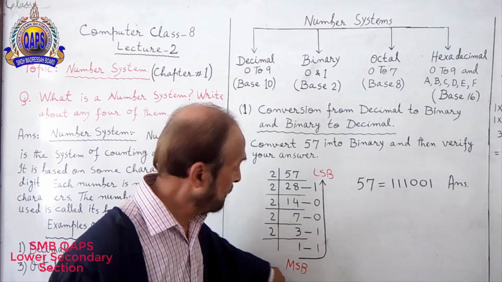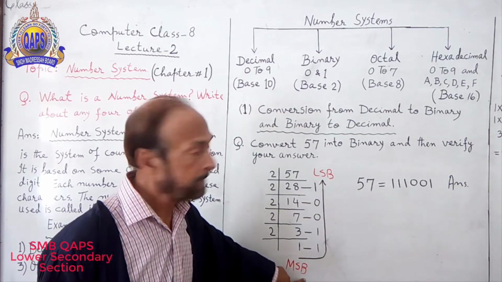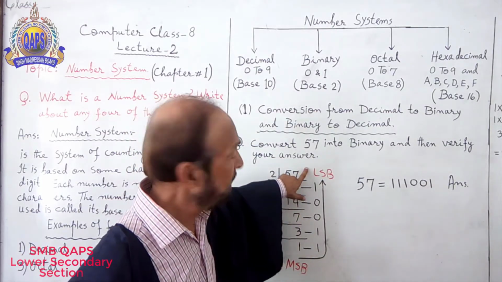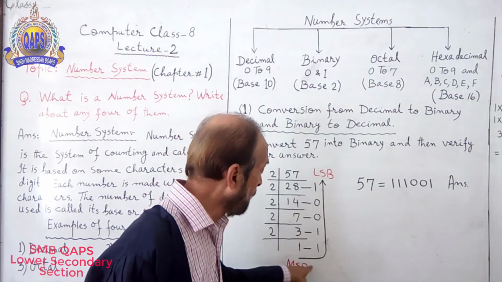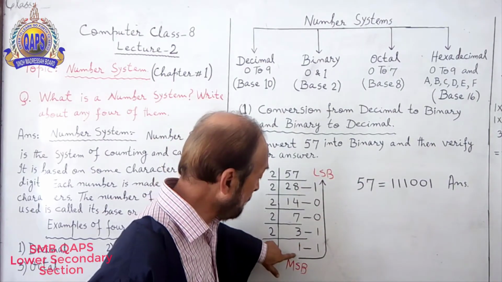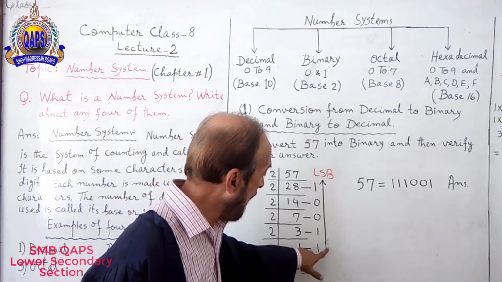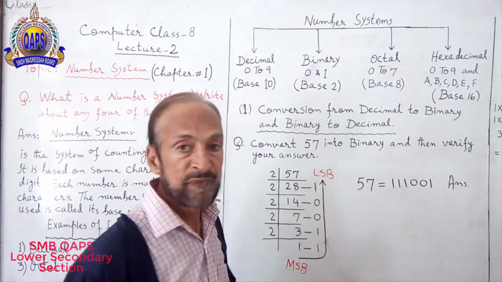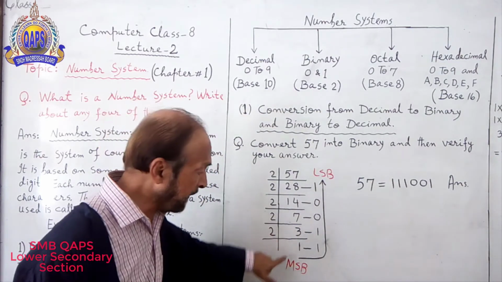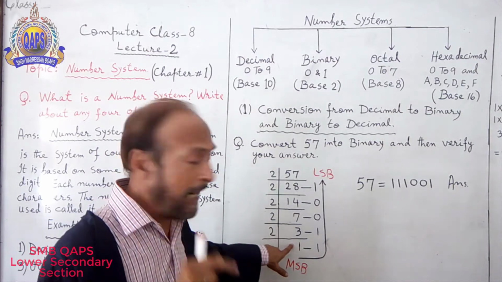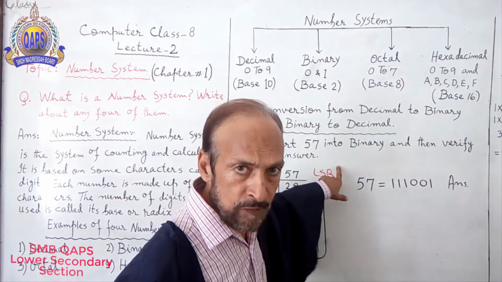Listen again. Most significant bit, least significant bit. Arrow. Starting from here to upside. So answer will be from here. Remember that MSB to LSB.